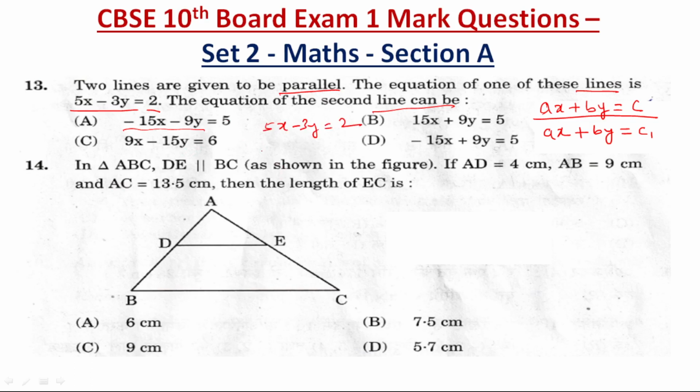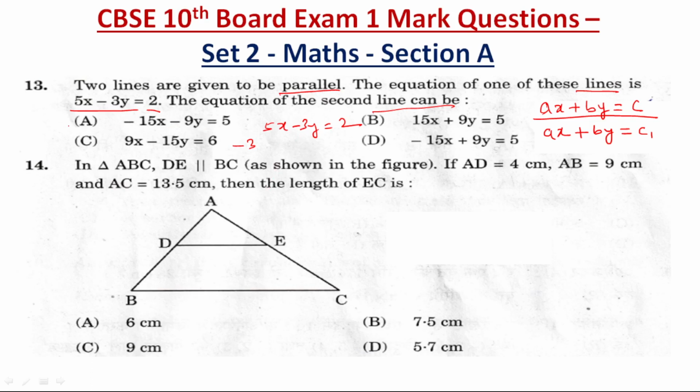It means it is multiplied with minus 3, correct? Okay. So minus 3 into 5x, it will become minus 15x. But 9y, if we are multiplying with minus, it will become plus 9y. Correct?